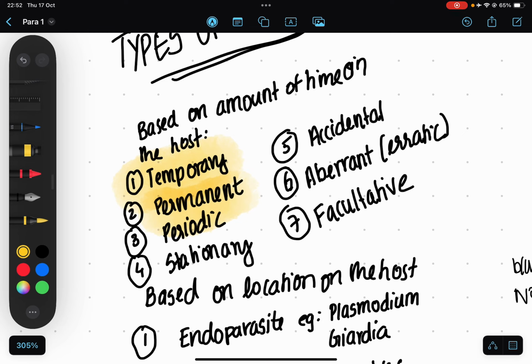Then comes periodic. It leaves the host to complete the development. Alright? So it will be there in a particular frame of time, but in order to finish its development, it will go to another host or another environment. Next comes stationary, where the parasite spends a definite period of the time in or on the host. So most of the parasites are known to be stationary.